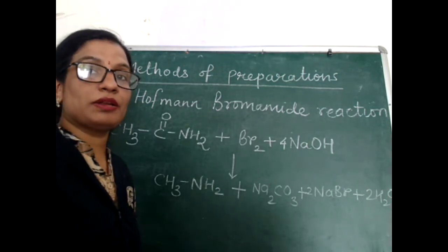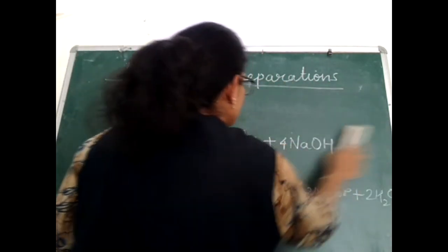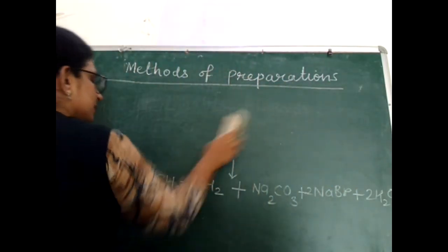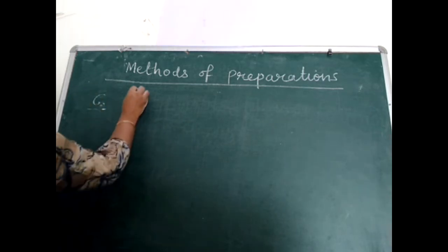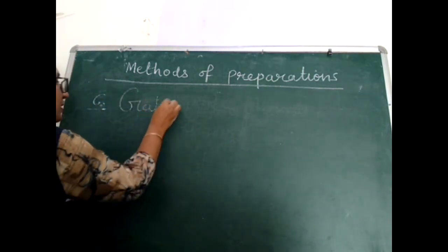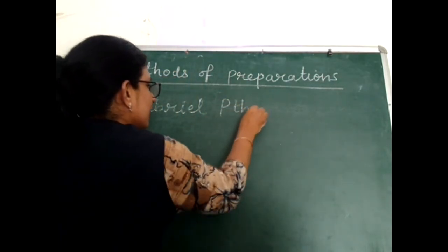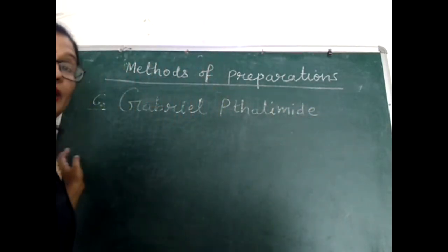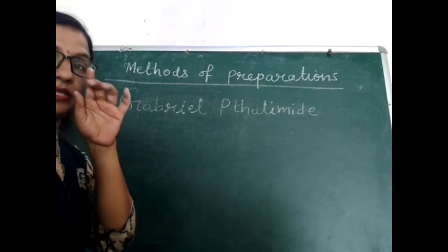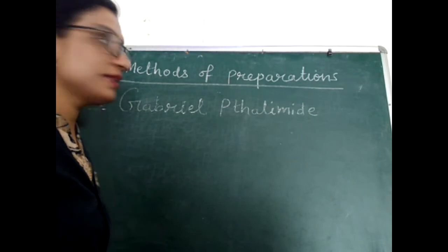Coming to the last method to prepare amines, that is also a name reaction. So listen carefully. This sixth method to prepare amines is the Gabriel-Phthalimide reaction. Gabriel-Phthalimide synthesis. Let's see what happens in this Gabriel-Phthalimide synthesis.